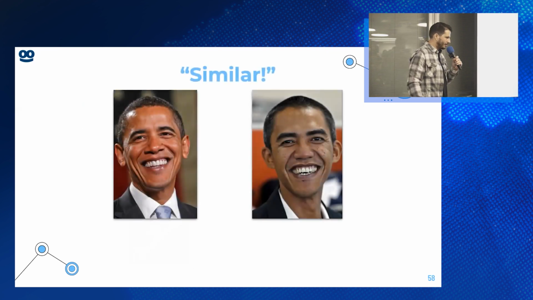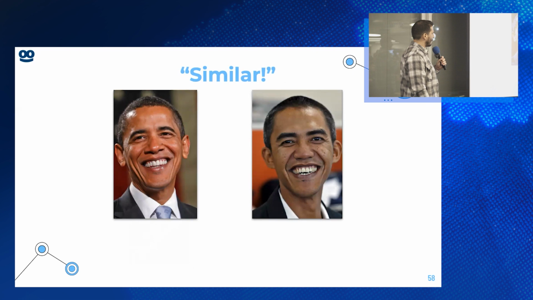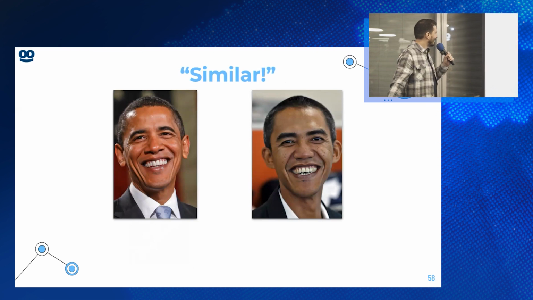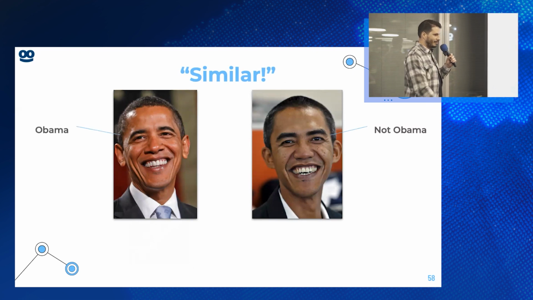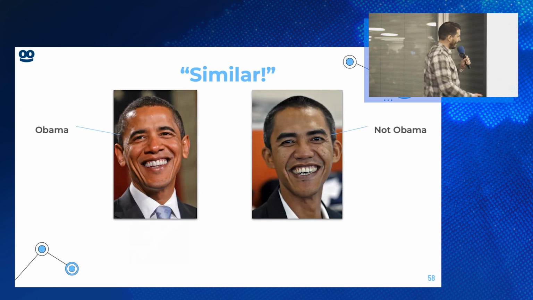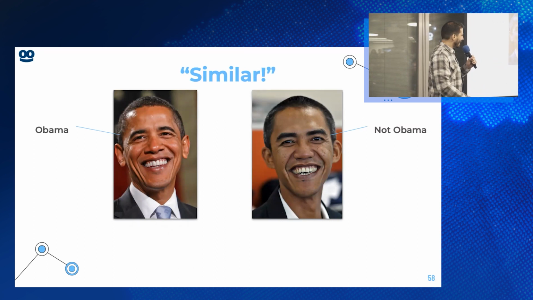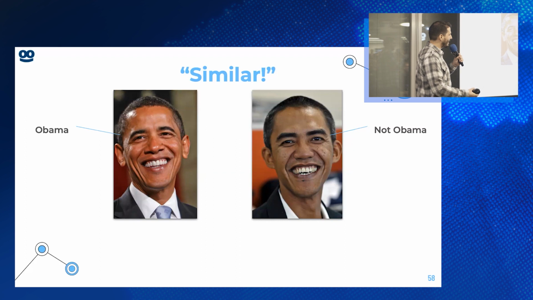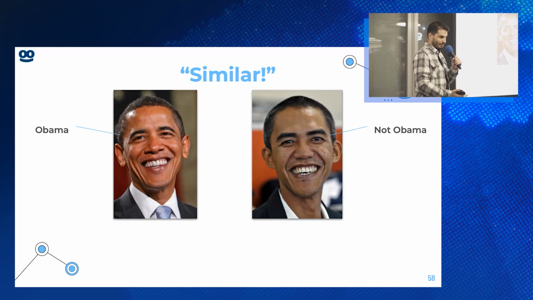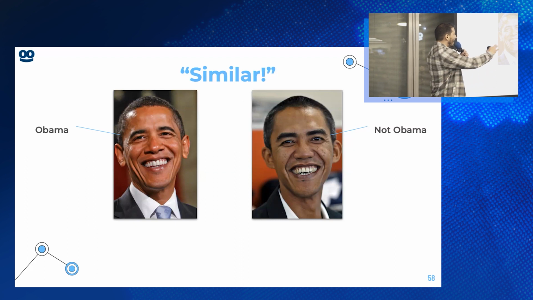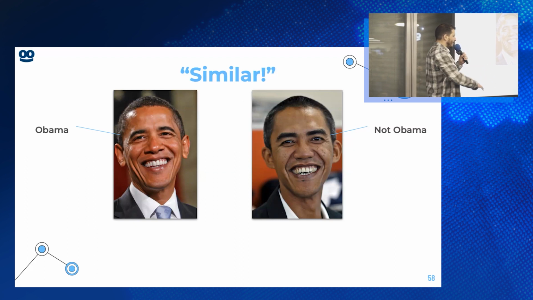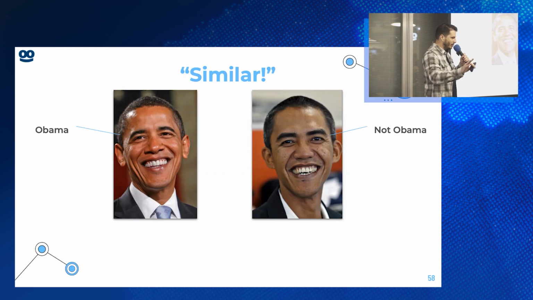First pair of images. The one on the left, Obama. On the right, it's not Obama. It's basically a random citizen of Indonesia. There's no blood relation that I know of, or is there? That's for another meetup.